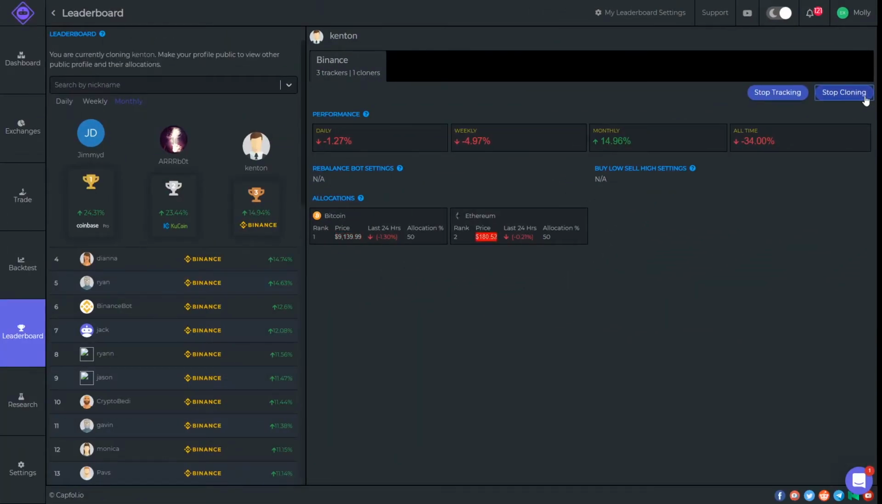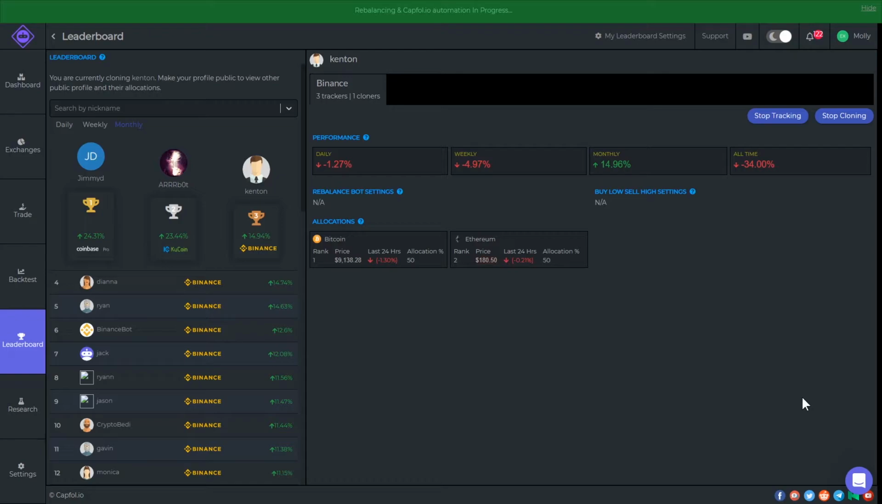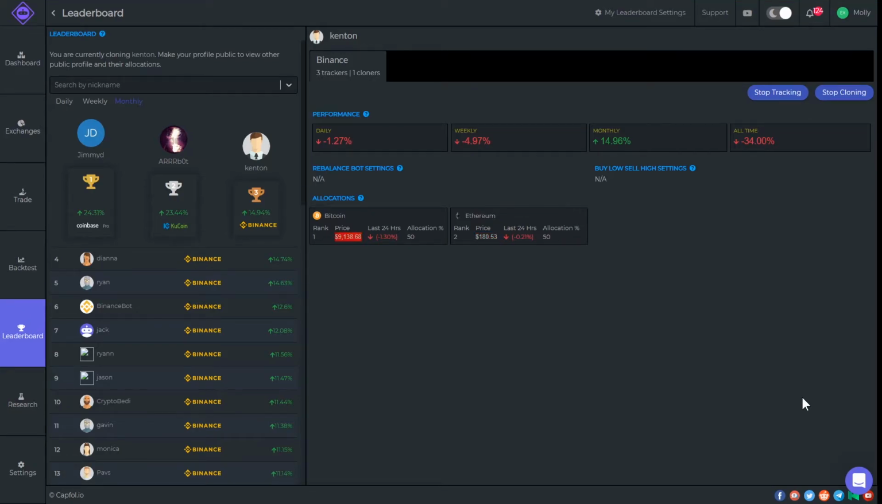Tracking means that when a leader makes a change to their asset allocation, you immediately get notified. Cloning means that when a leader makes a change to their asset allocation, the changes immediately get propagated to your exchange account as well in a proportionate manner. So you're essentially automatically copying the leader at all times. This really helps beginners make better trades and be possibly more profitable since they're cloning experienced traders.